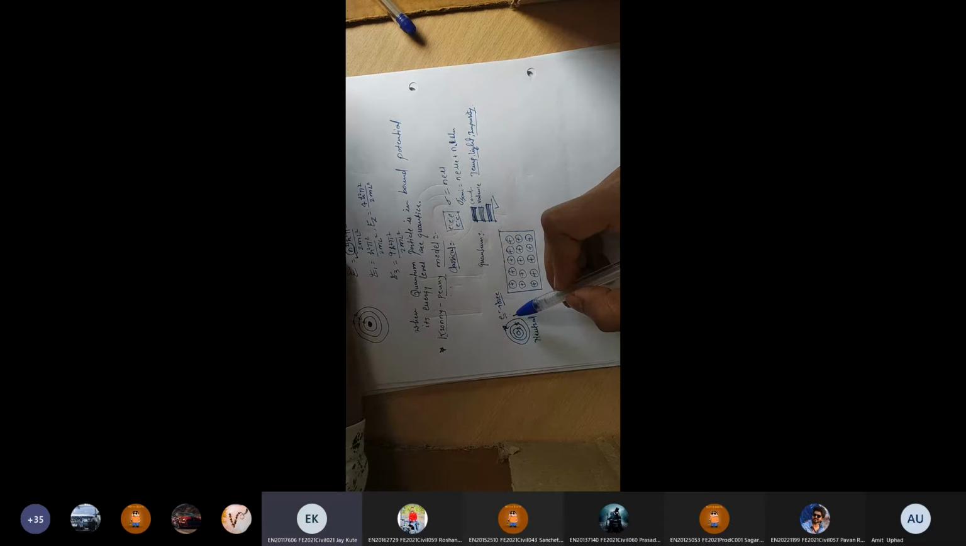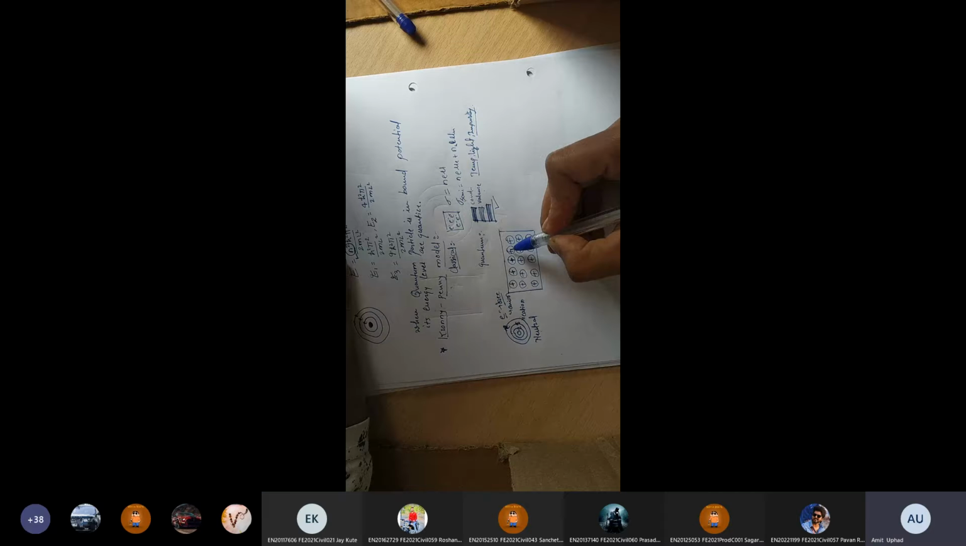If the negative electron goes away, which charge will come on the atom, positive or negative? Positive charge. It is known as a cation, and this electron will be treated as an anion, right? And this cation you can treat as a positive charge.